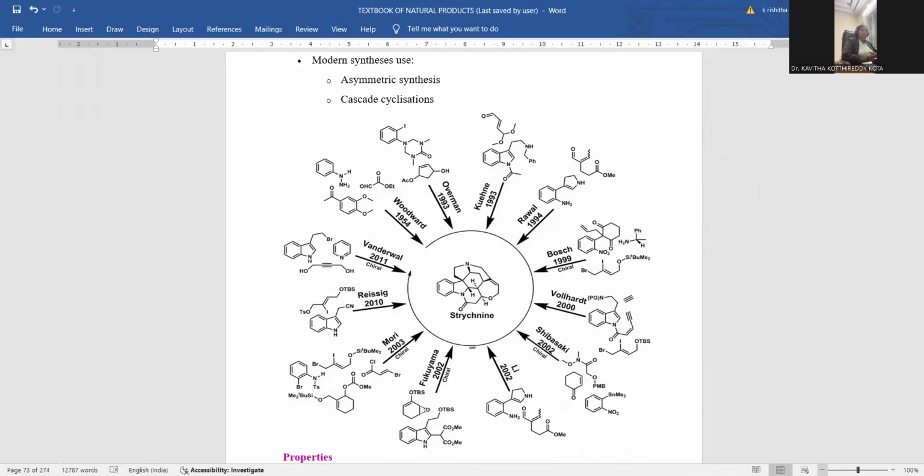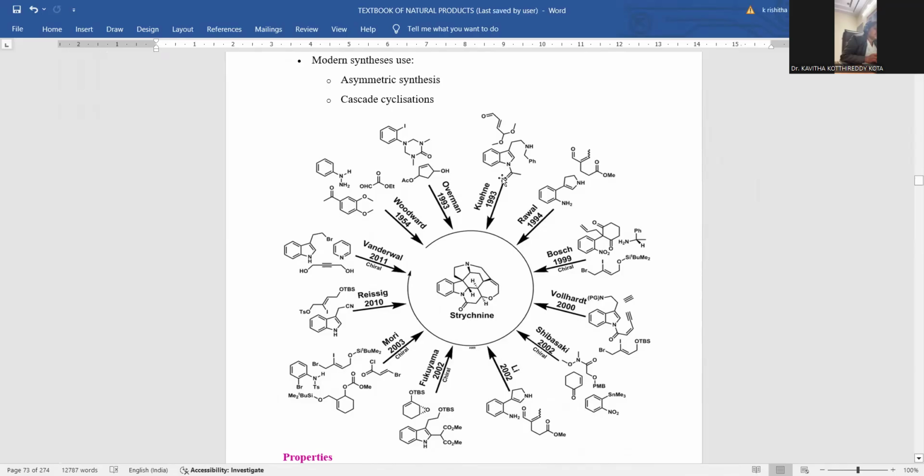That's the reason why, though it is complicated, most scientists are concerned with its synthesis. Let me indicate how many types of synthetic pathways are taken directing towards strychnine as the final product.